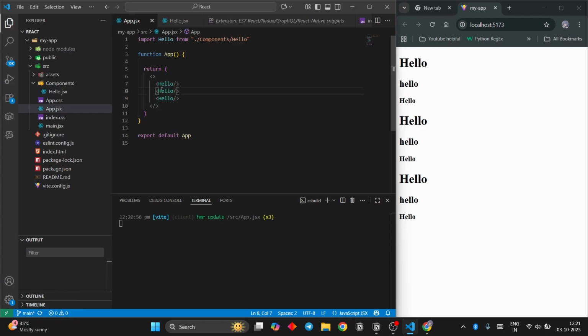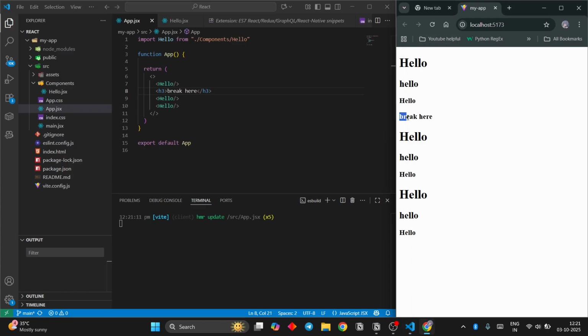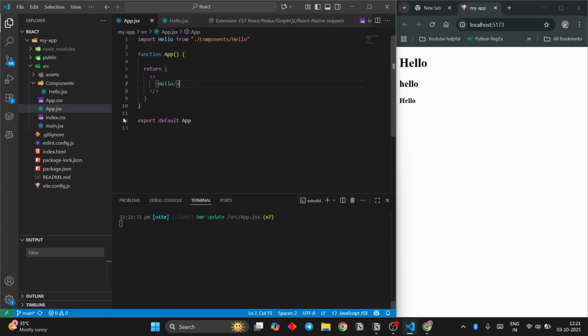Now, for example, if I write h3 and write break here, you can see we got three hellos of h3, and then we got a break here, and then it continues. Now, if I put this down, you'll get hello, hello, hellos, and then break here. So the order in which you render a component is also important. Okay, so I hope you understood that part.